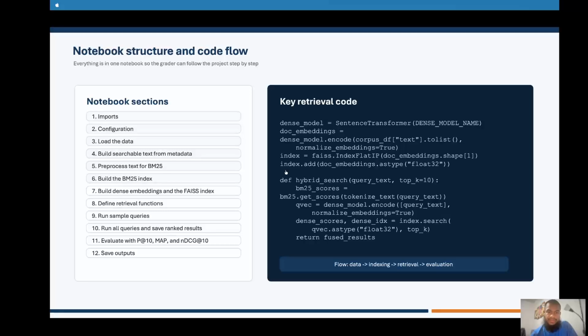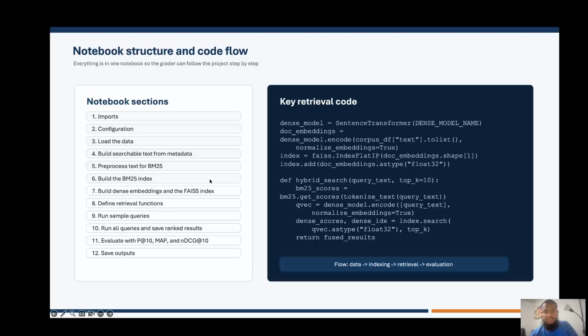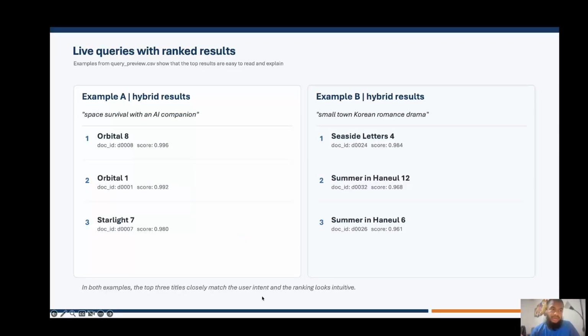So yeah, I explained a little bit on the literature review as well, background and all this stuff. But the key part is the sentence transformer. So this is how it works. Moving on to the live query part, this is an example.